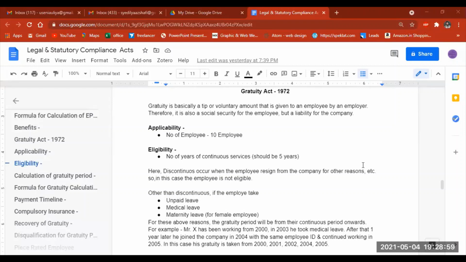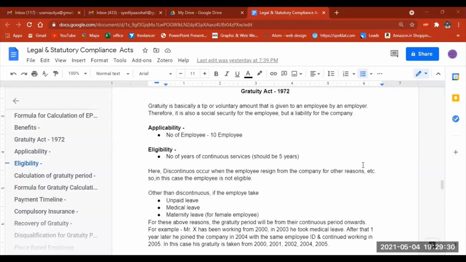Hello everyone. So today's video is about the Gratuity Act of 1972. In our previous videos, we discussed the Employee Provident Fund and its eligibility and applicability, as well as the Employee Pension Scheme along with its eligibility and applicability. So in this video, we're going to look at the Gratuity Act of 1972.